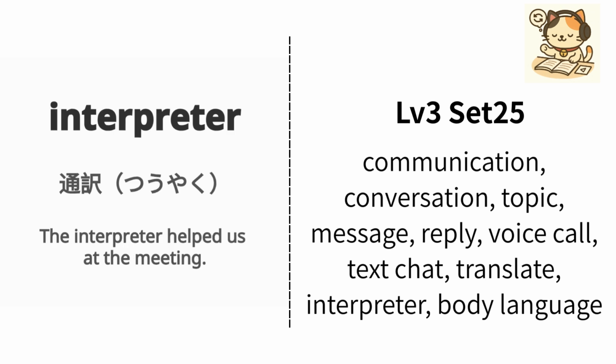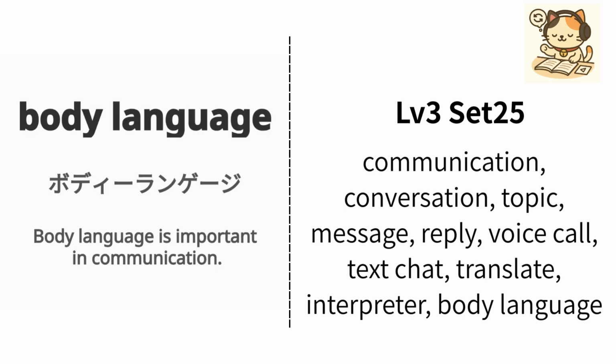English is interpreter. Japanese is 通訳. Example, the interpreter helped us at the meeting. 通訳の人が会議で私たちを助けてくれました。Repeat, interpreter, interpreter.